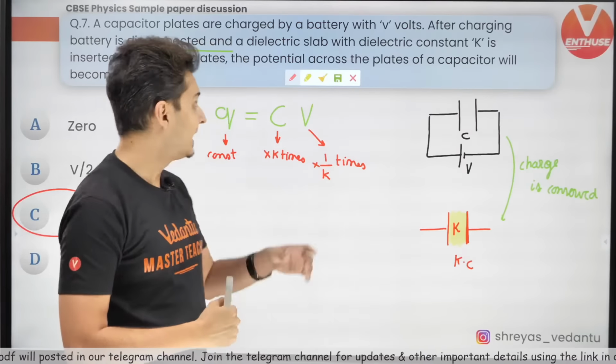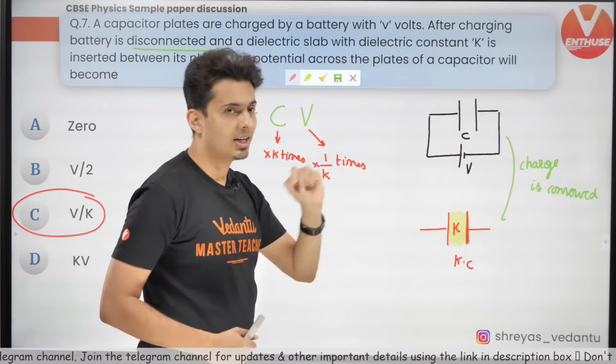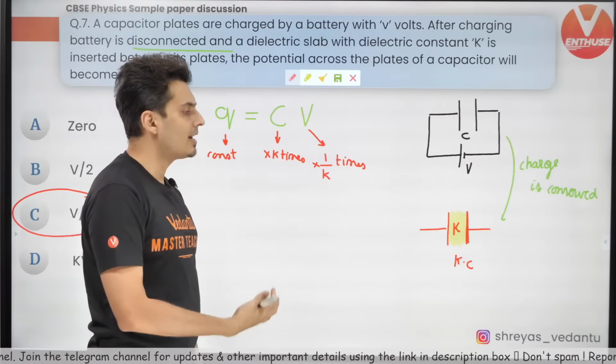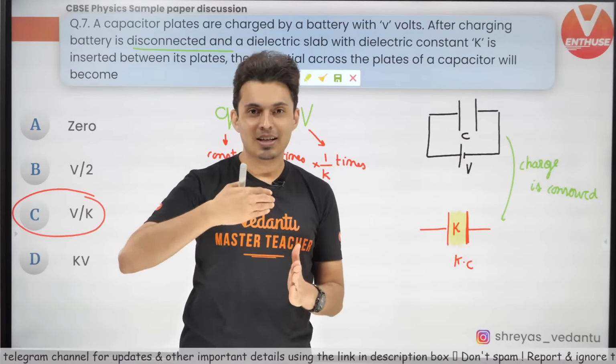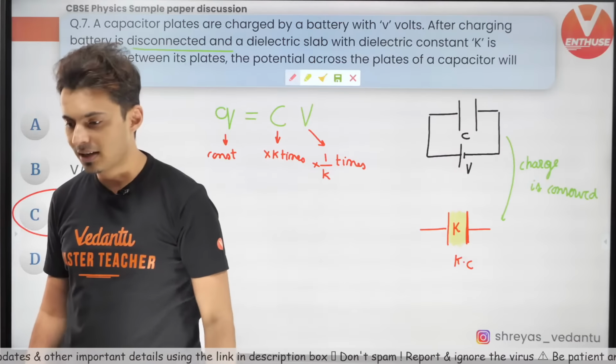How dielectric? It is given: a dielectric slab of constant K is inserted in it. So once you insert a dielectric slab, the capacitance will increase K times. Keep this in mind.